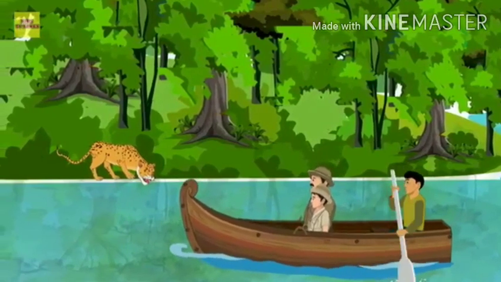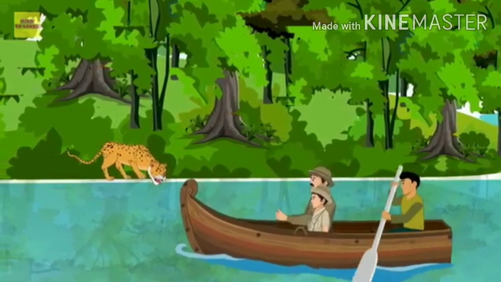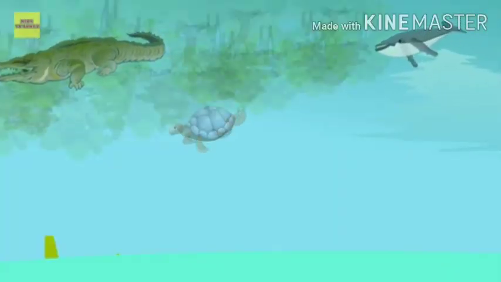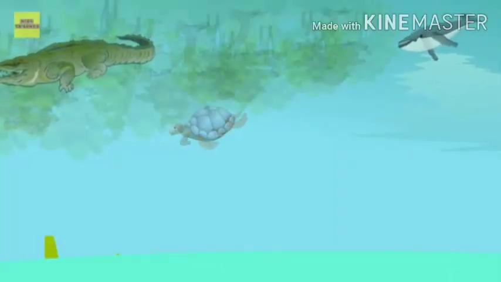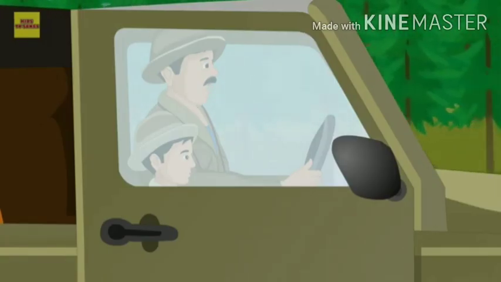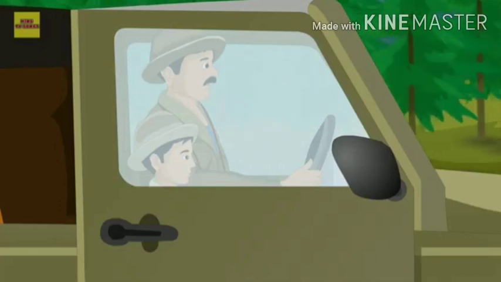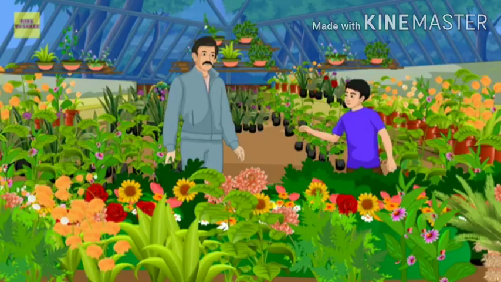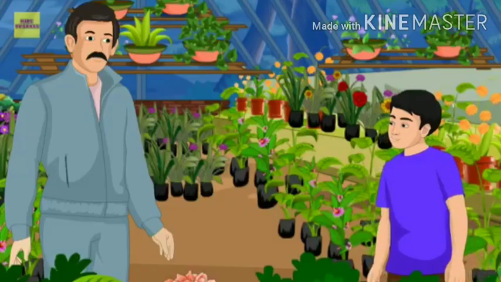What kind of animals live here, Dad? Royal Bengal tigers, turtles, saltwater crocodiles and Gangetic dolphins are found in Sundarbans. This ends your virtual tour of all the forests, and I hope you now know about these forests. Dad, I'm happy. We had a wonderful time knowing about all these forests.